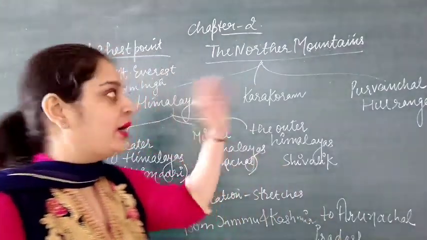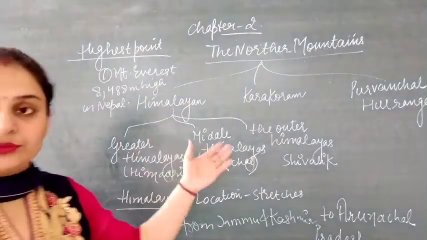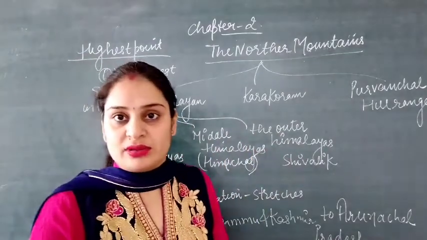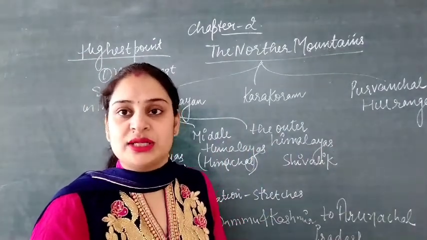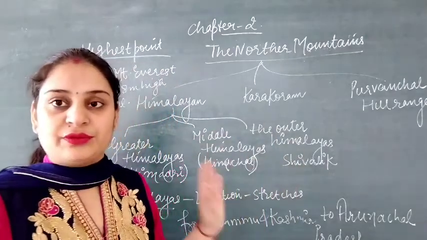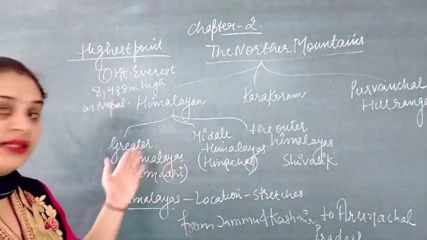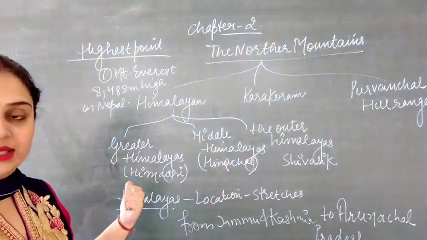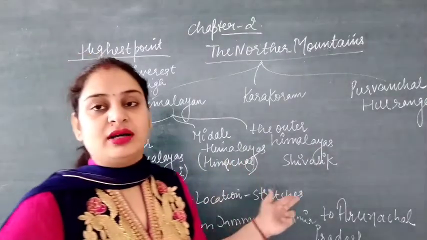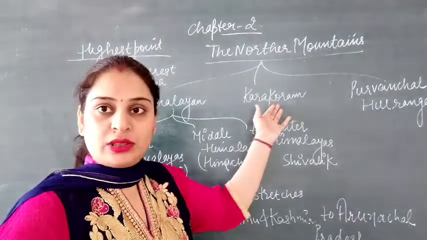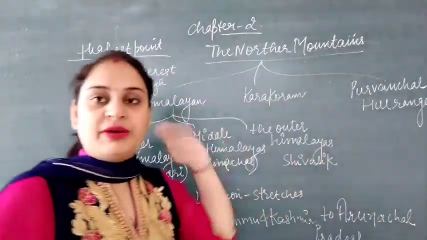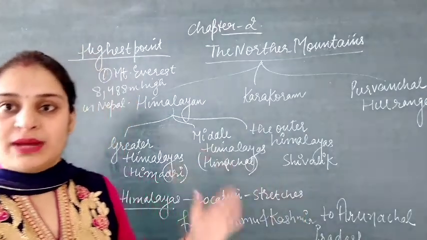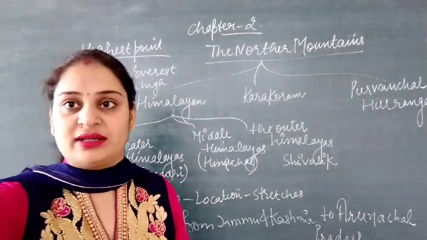So this is about the northern mountains, which have a distribution of three types of mountains. The first mountain is the Himalayan, the second mountain is the Karakoram, and the third mountain is Purvanchal hill ranges. Then we further discuss the different types of Himalayas: the Himalayan is divided into three ranges. First one is Himadri, second one is Himachal, and the third one is Shivali. We will discuss the Karakoram and Purvanchal ranges later on, but first we discuss the different features of these types of Himalayan ranges: Himachal, Himadri, and Shivali.